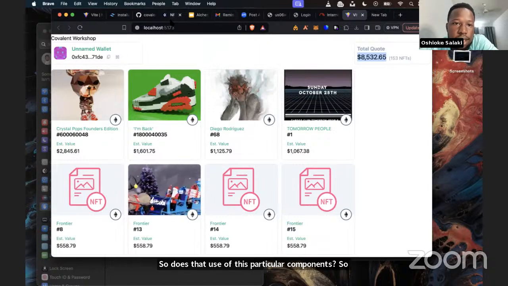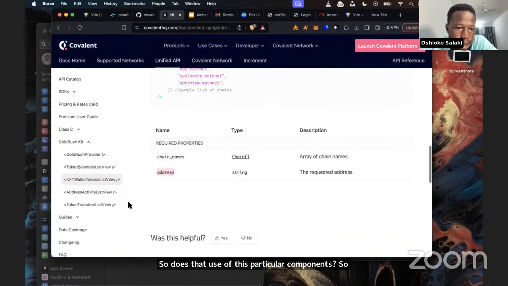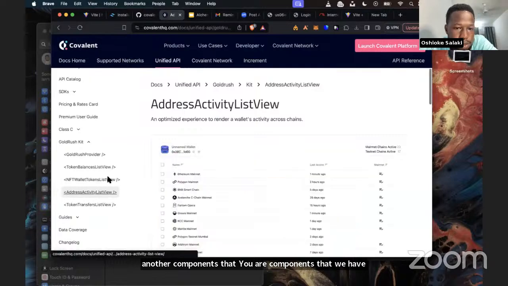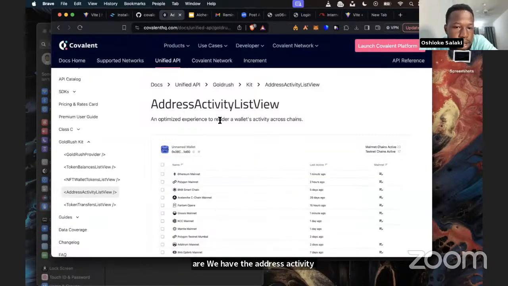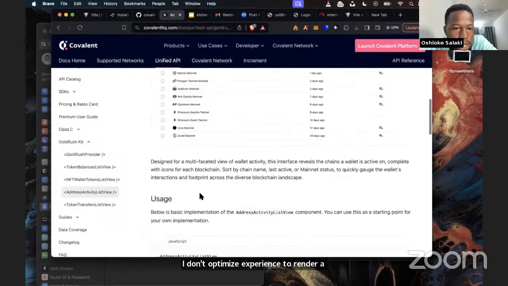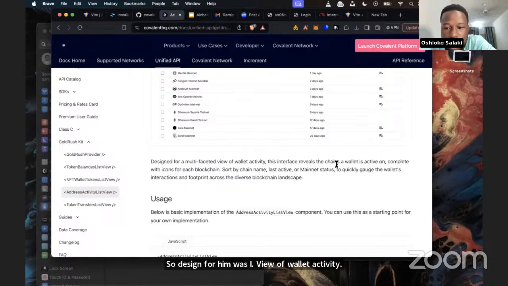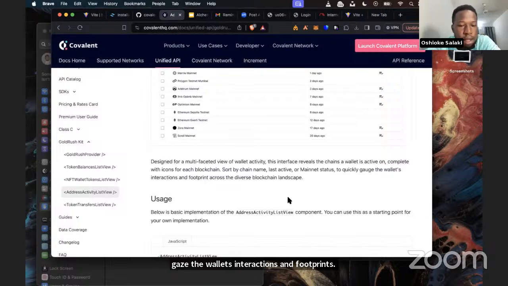The other component that we have is the address activity list view, an optimized experience to render a wallet's activity across chains. Designed for a multifaceted view of wallet activity, this interface reveals the chains a wallet is active on, complete with icons for each blockchain, sortable by chain name, last active, or mainnet status, to quickly gauge the wallet's interactions and footprints across the diverse blockchain landscape.